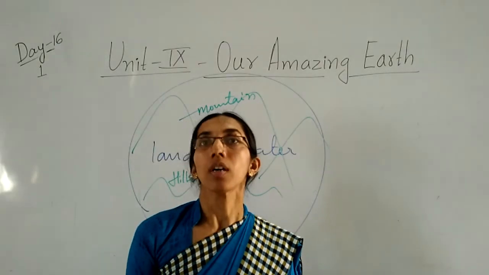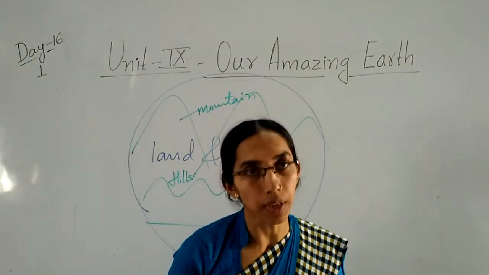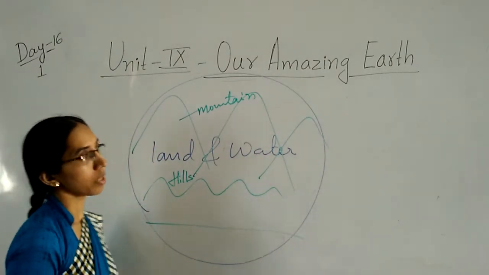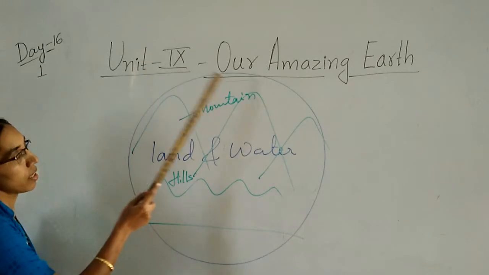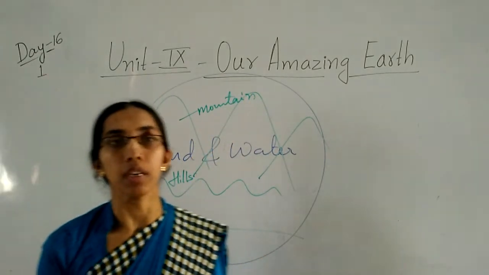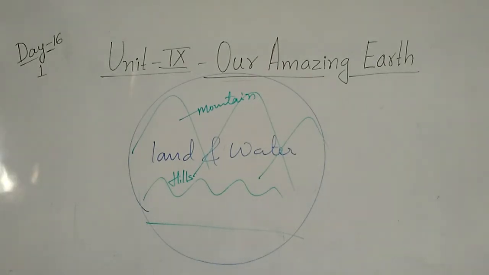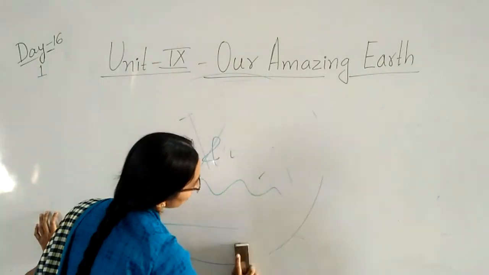Okay, children. So here, what is your work? You should open the EVS notebook. Write the day and date, today's day and date. Write the unit number. Then write the lesson name, Our Amazing Earth. So children, open the notebook corner. Today we'll do the textbook exercise.